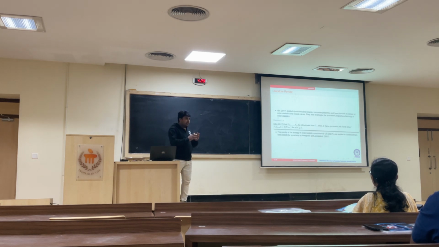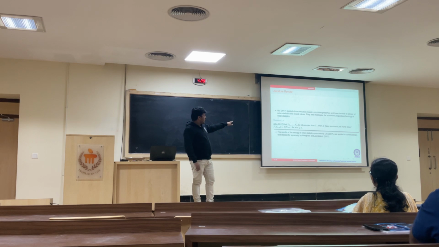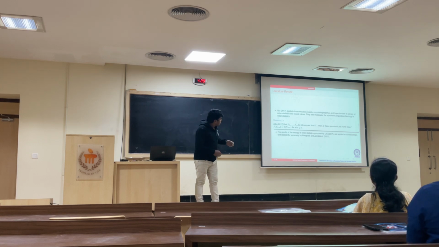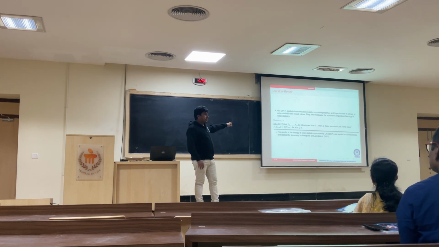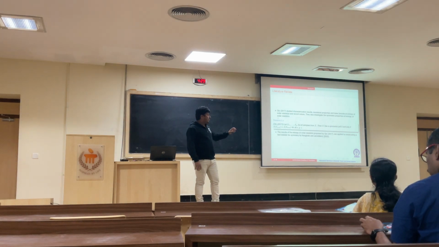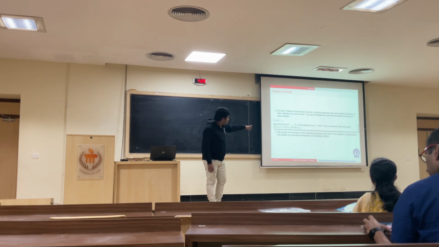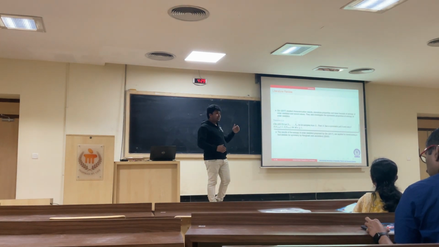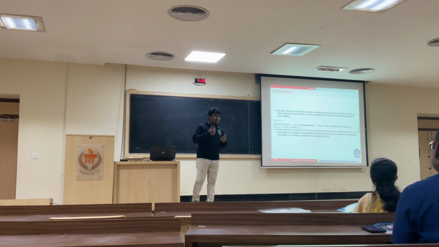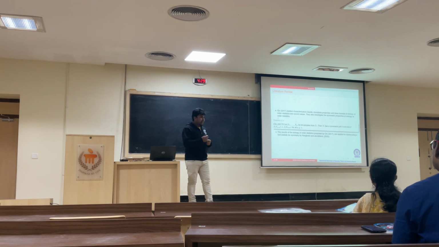Qiu in 2017 gave this characterization. We have a random sample X1, X2, ..., Xn from a population X. X has a symmetric distribution if and only if, where J is the notation for extropy, the extropy of the first order statistic is equal to the extropy of the nth order statistic. Based on this characterization, Noughabi and Jarrahiferiz in 2022 gave a test of symmetry. They used this theorem to make a test of symmetry. They gave an estimator, and based on that we can test symmetry of the data.